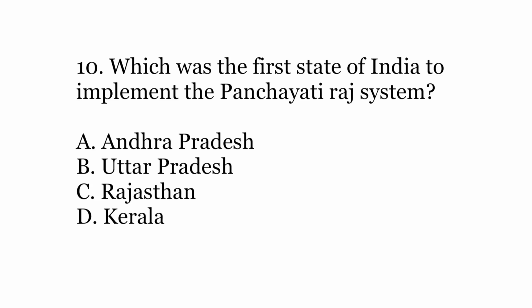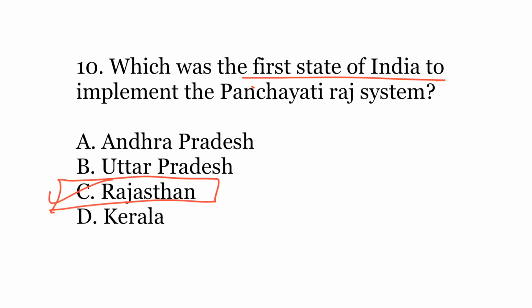Last question. Which was the first state of India to implement the Panchayati Raj system? The options are A. Andhra Pradesh, B. Uttar Pradesh, C. Rajasthan, or D. Kerala. The correct answer is C.